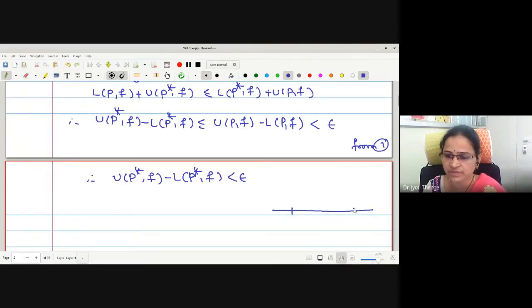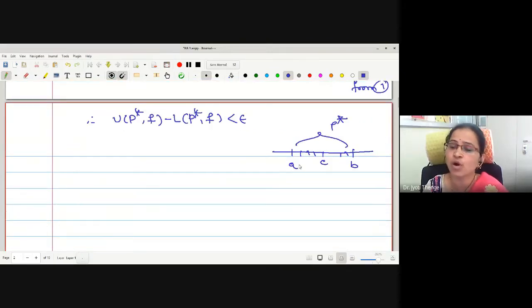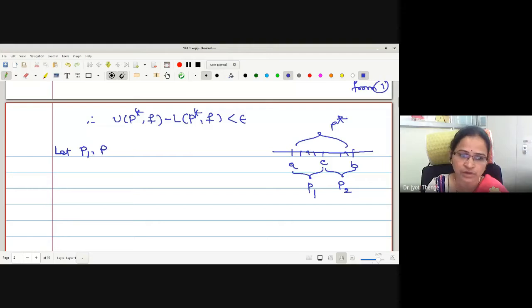What is P star we have assumed? Let me write again. P star is, already we have one partition of a closed interval AB. C is the point we have added extra. Therefore, this is what we have denoted as P star. Now, in order to prove the function is integrable on A to C and C to B, what will we do? We will collect the points between A to C and call it P1. We will collect the points between C to B and call it P2. And from the sketch itself, one can clearly say that P star is the union of the two partitions P1 and P2.